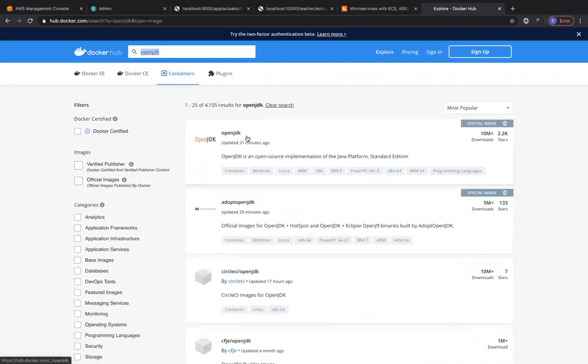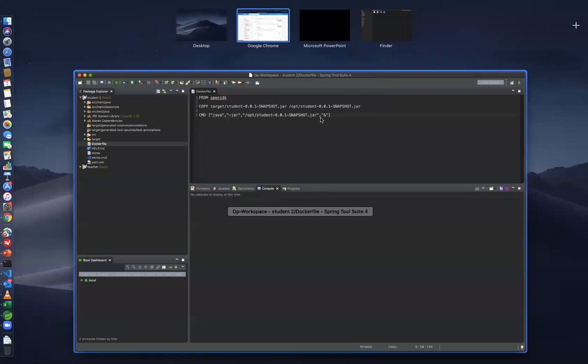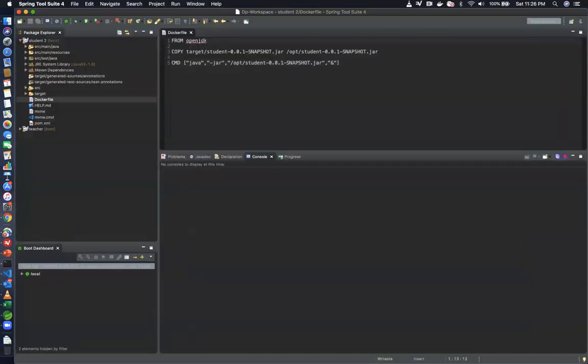And you can see that we have the OpenJDK over here, right? So I'm just going to use the latest version of OpenJDK. And this is called an instruction. And this is called a command, right?